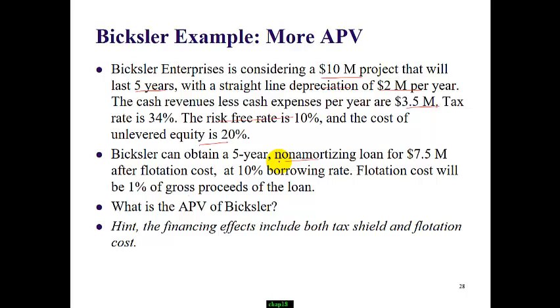Let me first explain what we mean by non-amortizing loans. A non-amortizing loan means a pure interest loan. So from year 1 till year 5, every year the company pays an interest payment and does not pay off any of the principal loan amount. At the last year, year 5, the company will pay off the loan amount.